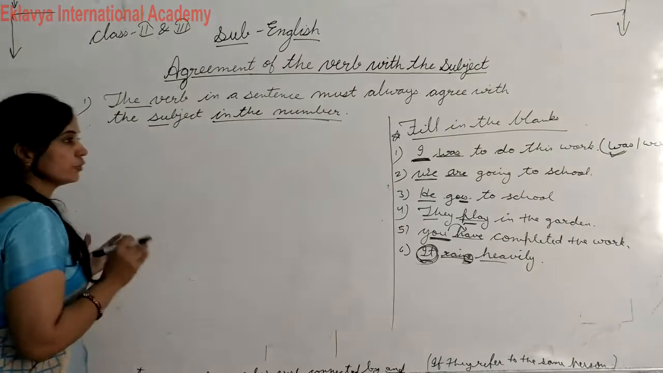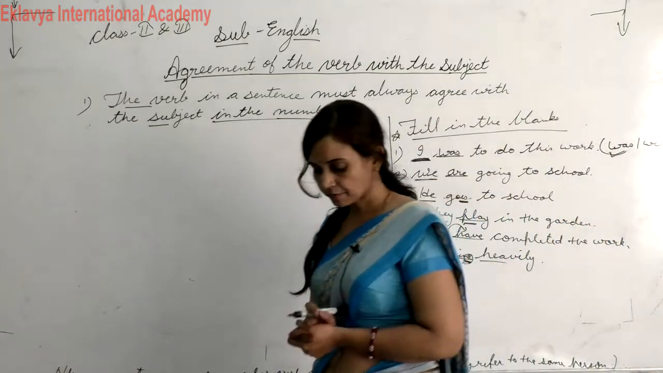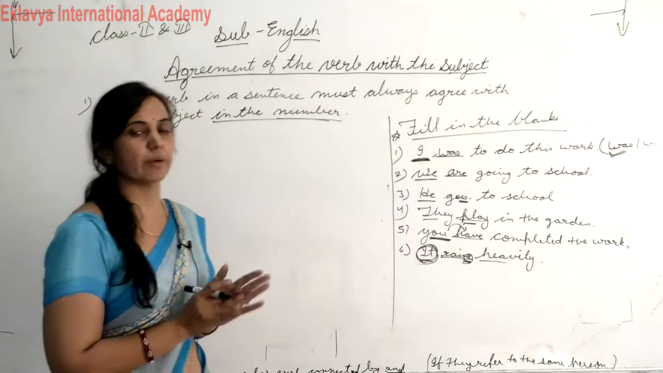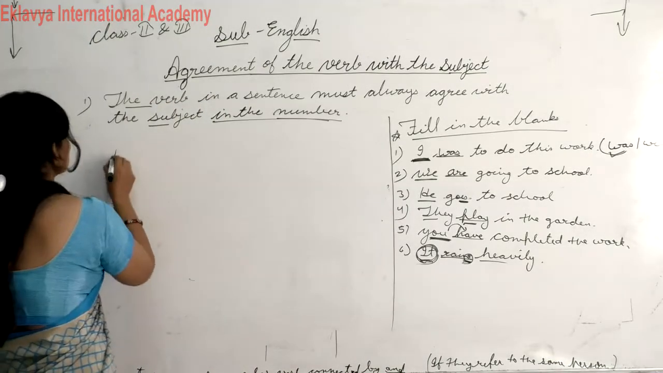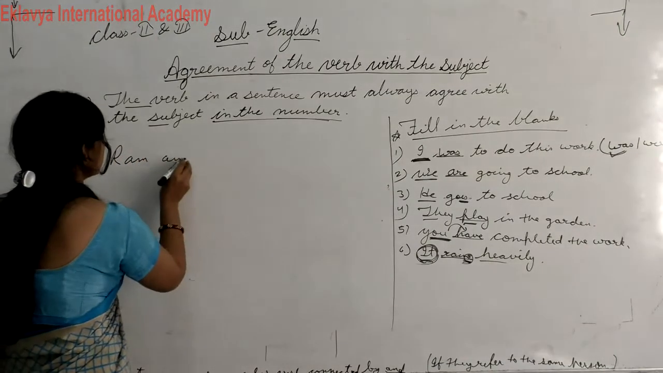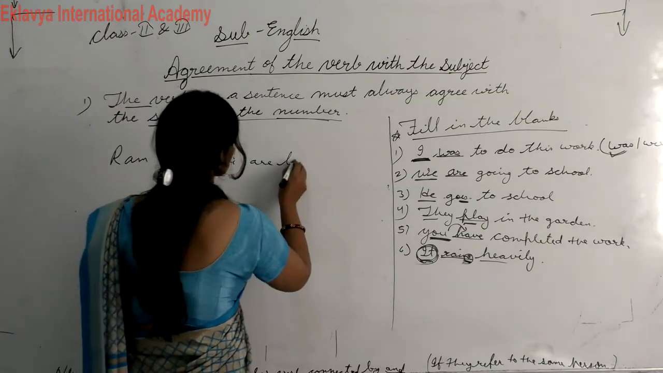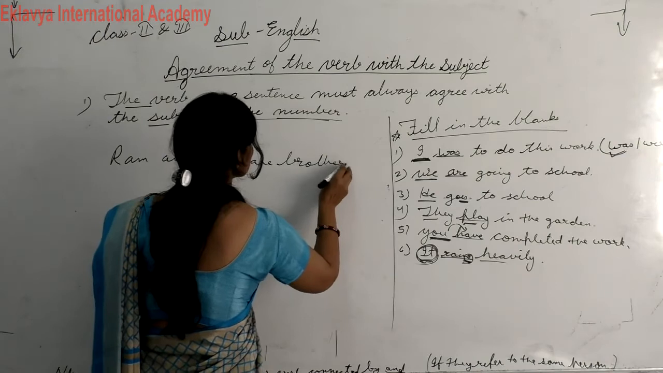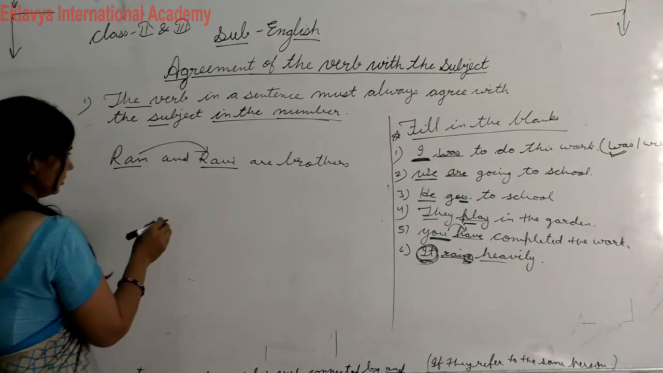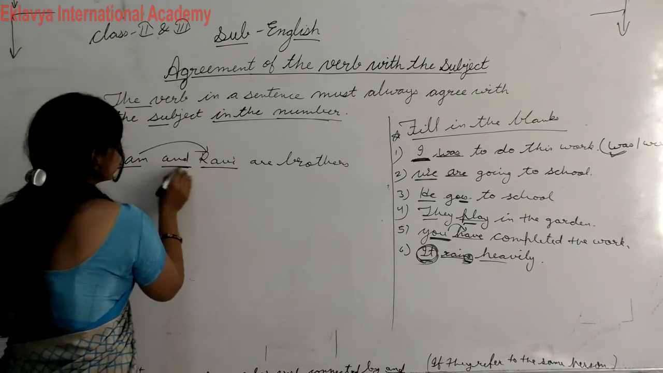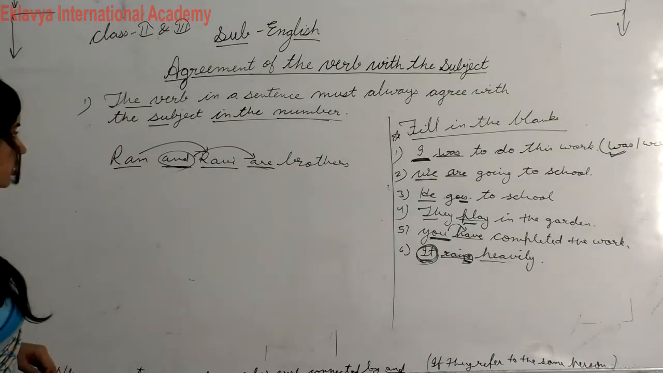Second thing, if two nouns or pronouns are connected by and, we will use plural verb, like Ram and Ravi are brothers. Here you can check Ram and Ravi, those are two separate nouns, but they are connected by and. So in this case we will use here plural verb.